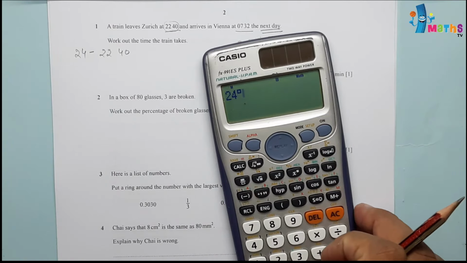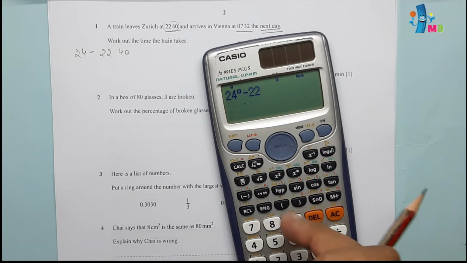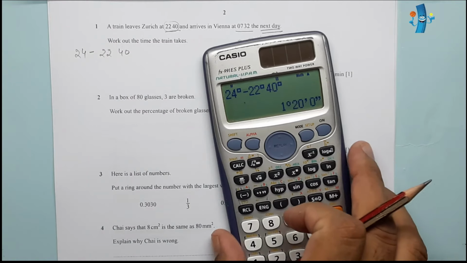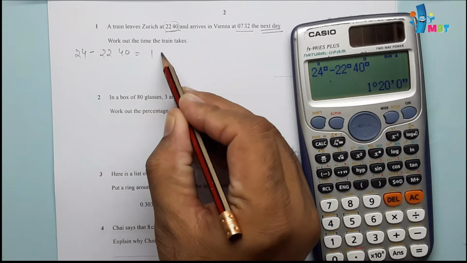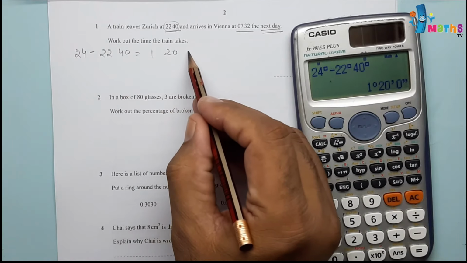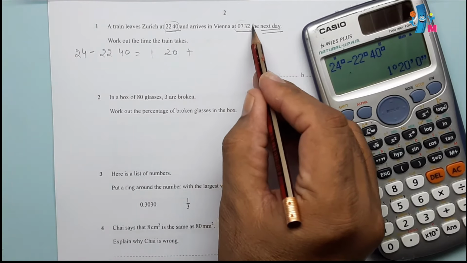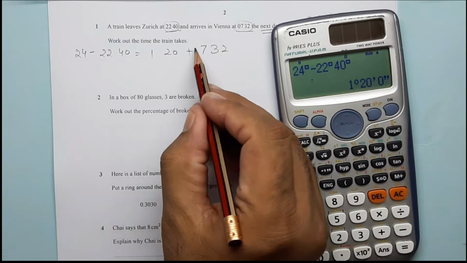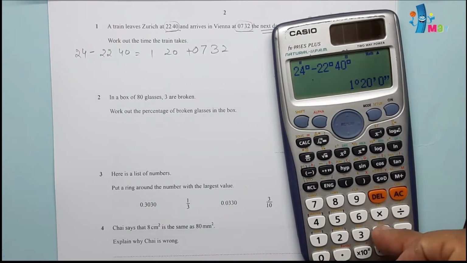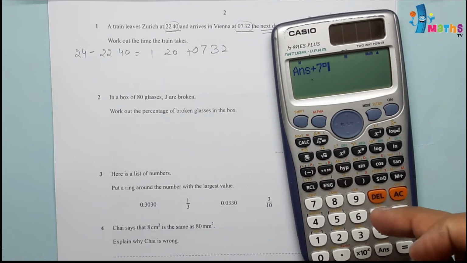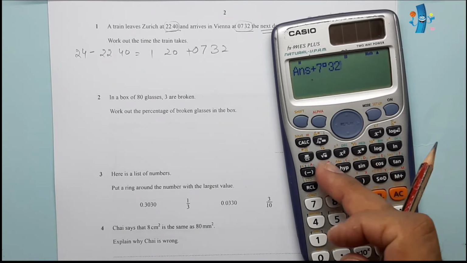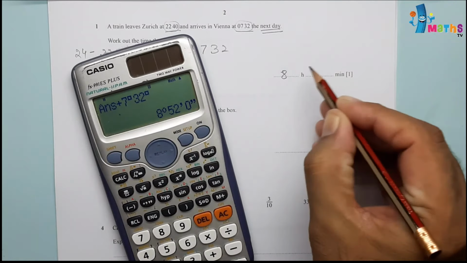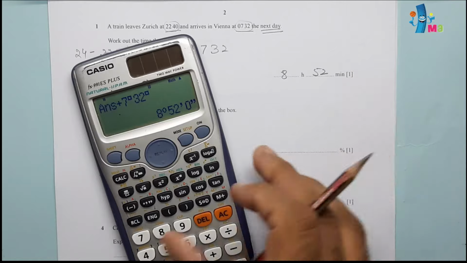24 hours minus 22 hours and 40 minutes, so this will be equal to 1 hour and 20 minutes, plus we have to add this time which is up to the morning, 7:32, so we can add plus 7 hours and 32 minutes, so this will be 8 hours and 52 minutes. So the answer will be 8 hours and 52 minutes.